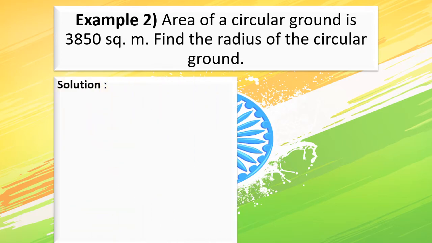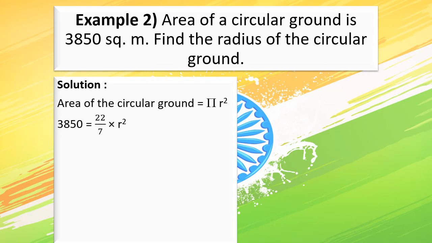So tell me, what will be the first step? We will always write its formula, that is, area of the circular ground or area of a circle is equal to pi r squared. What we will do after writing the formula? We will just substitute the values that are given to us. Which values are given? Only the area is given, and the radius we will copy down as it is. So we will write r squared. So the equation becomes 3850 is equal to 22 upon 7 multiplied by r squared. Why are we taking 22 upon 7? Because it is the value of pi.